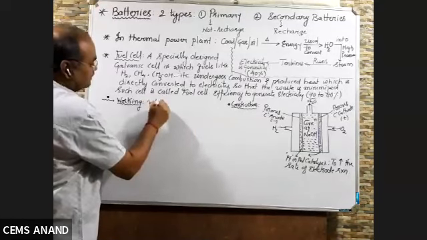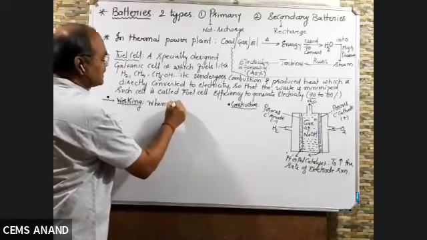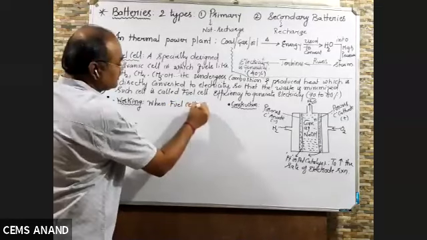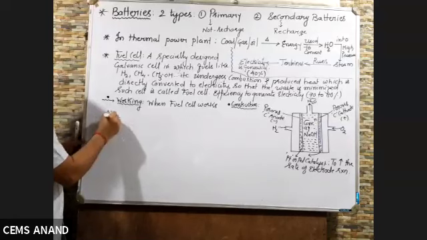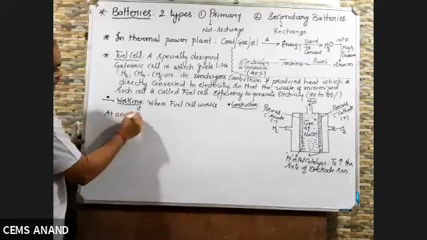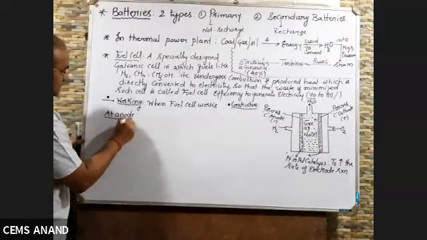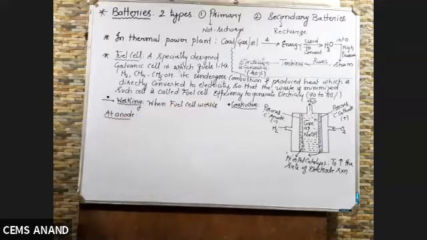When the fuel cell works, the following reaction takes place at the anode. Now you know what is at the anode? Hydrogen gas is present at the anode.